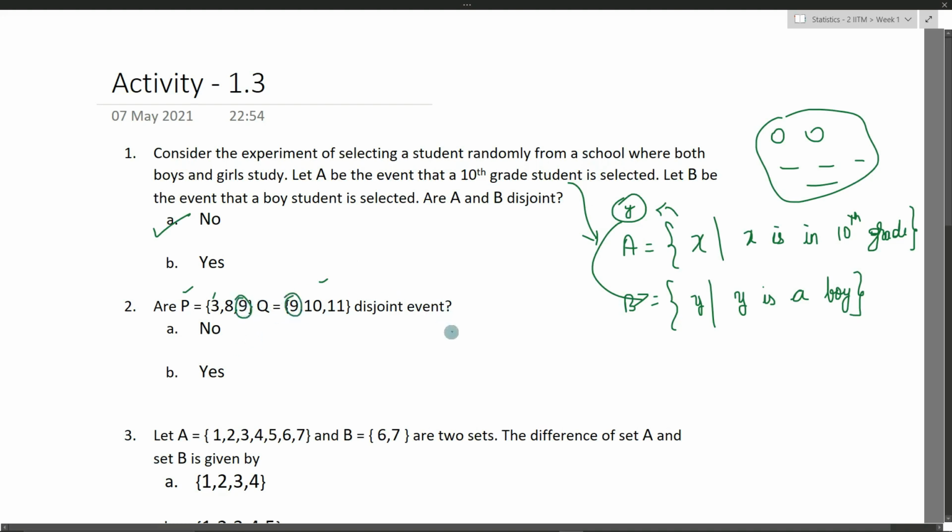So let's say if we draw the Venn diagram of this P and Q, at the intersection point we'll have the term 9. We have 3 and 8 here, and we'll have 10 and 11 here. So since we have a common element between these two sets, these are not disjoint events, right?